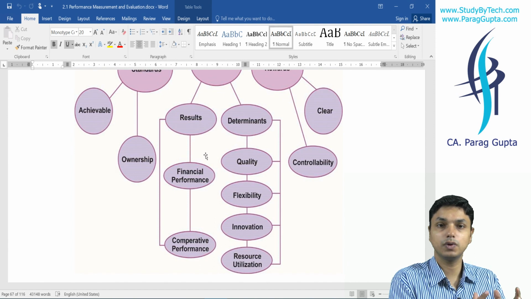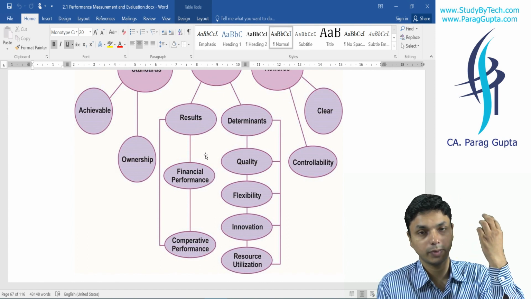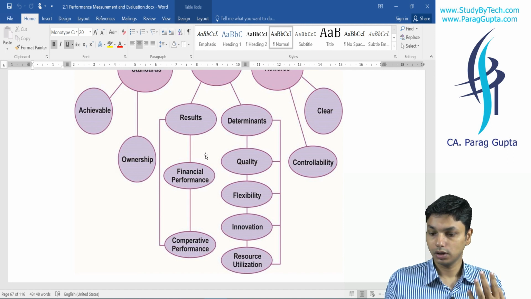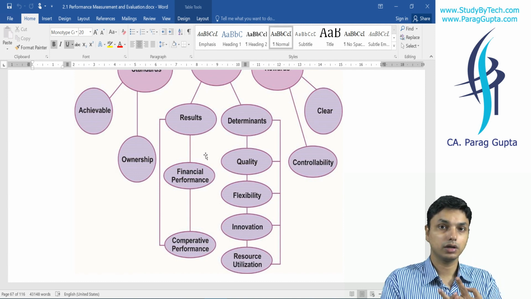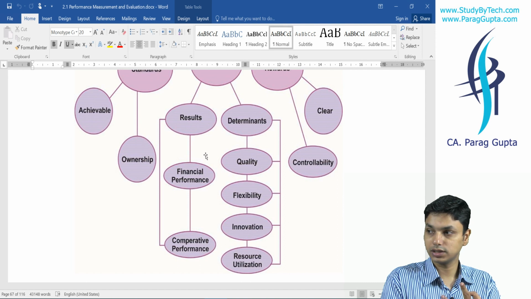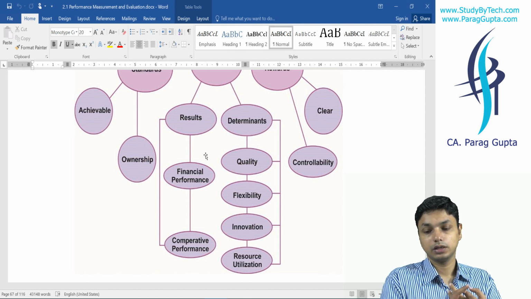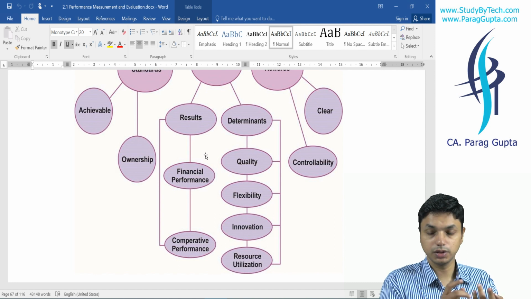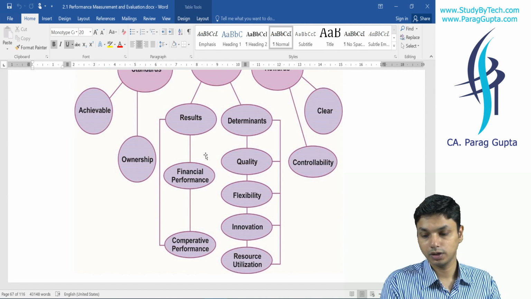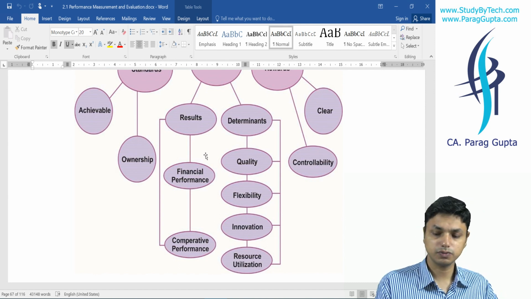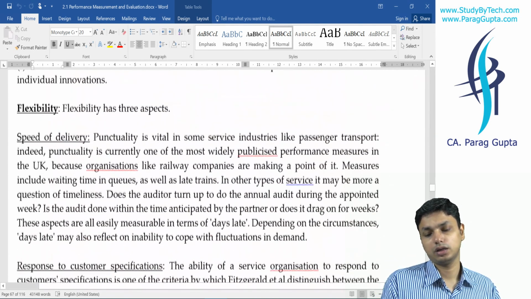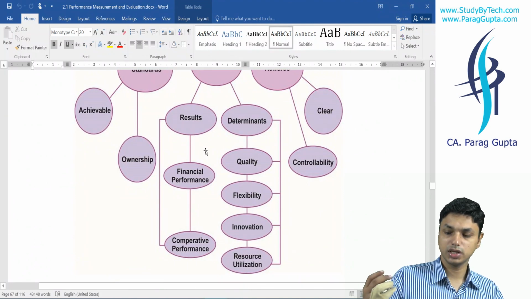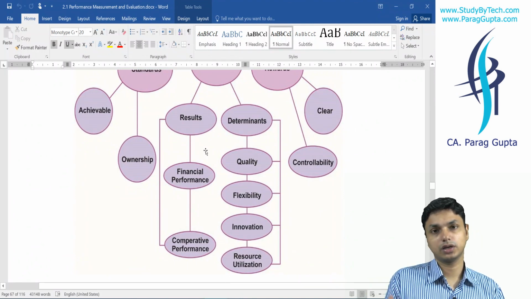So results will be dependent on what? These will be dependent on four things. Whether we are delivering quality, first thing. Second, whether we are utilizing our resources properly, whether we are doing proper innovation with the products, with the change in time, and whether we are flexible. Flexibility means whether we are giving what is required by the customer.